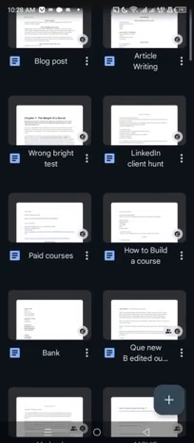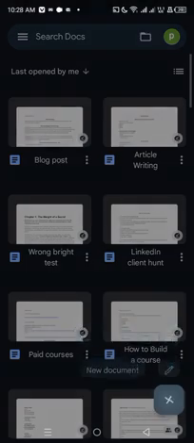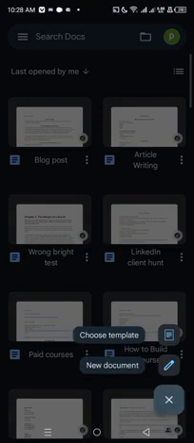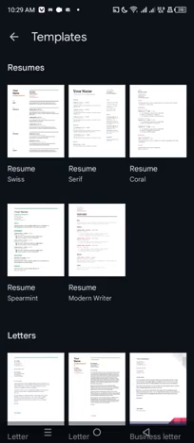Okay, so let's see how we can use Google Docs. We're going to explore. So look at this plus icon here, beside, by your right hand side downward. You click on it with this cross sign. It's going to open. Now it's showing you to choose template. You can decide to choose template depending on what you are writing. Can you see? If you are writing a resume, just click on it. It's going to give you a template where you can edit, especially when you are a beginner. This is a value I'm giving to you for free.